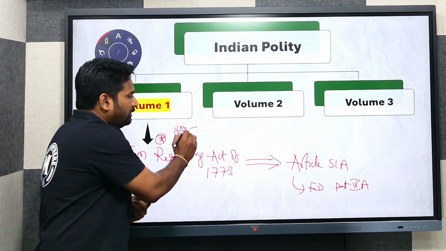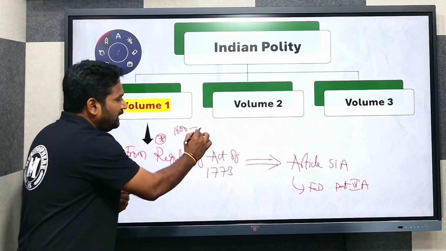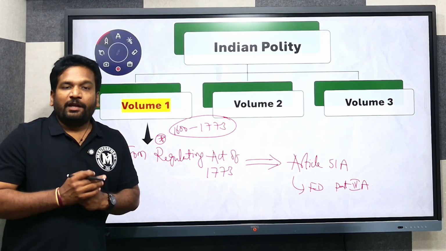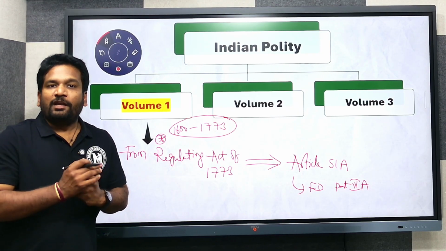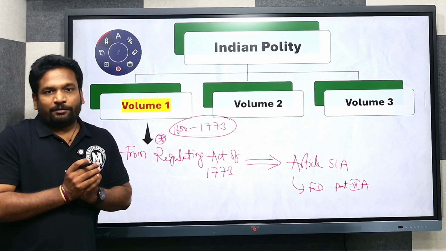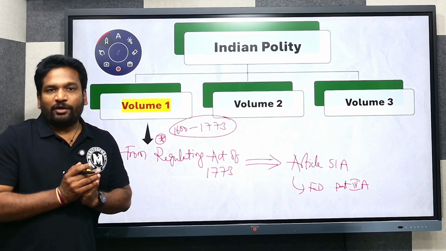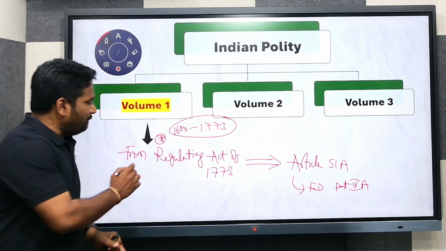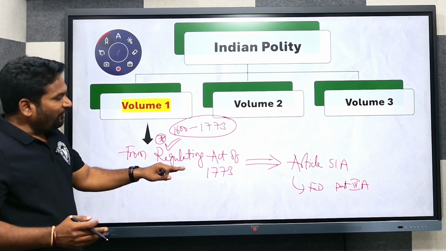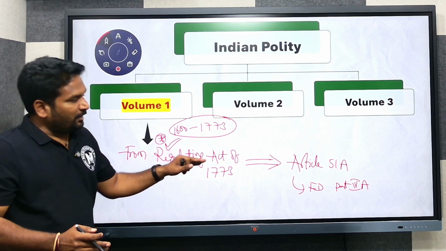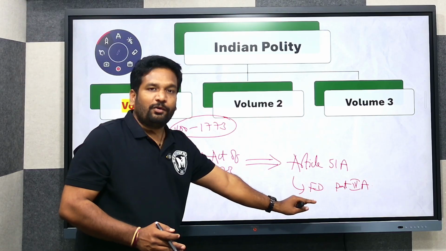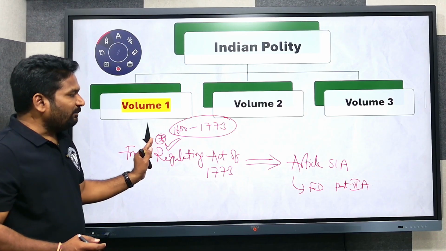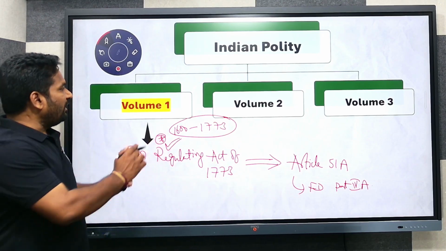From 1600, the year of inception of the East India Company, till 1773, there was no interference from the British Parliament in the affairs of the East India Company. It only looked after the profit motive of the company, so it did not enter into how things were going on in India. Only in 1773 was a particular legislation brought in, the Regulating Act of 1773. So from that concept till Article 51A, the fundamental duties enshrined in Part 4A of the Indian Constitution, all the discussions in between these two concepts will be covered under volume 1.